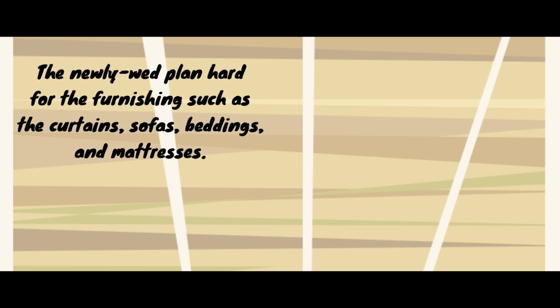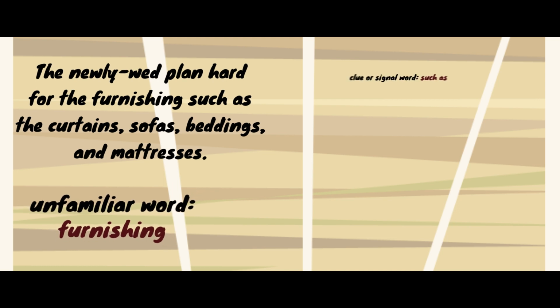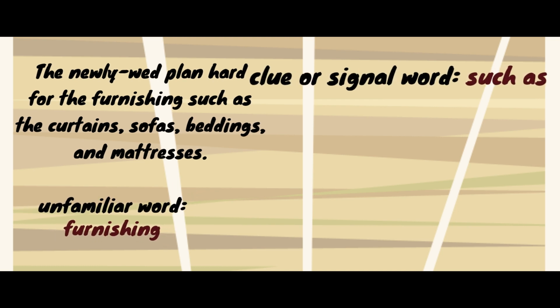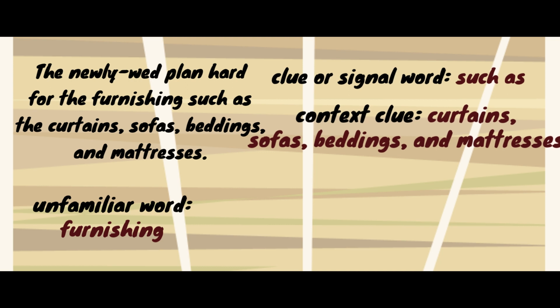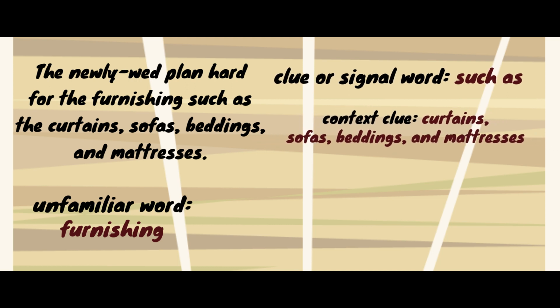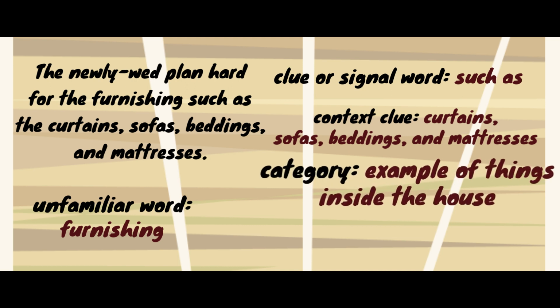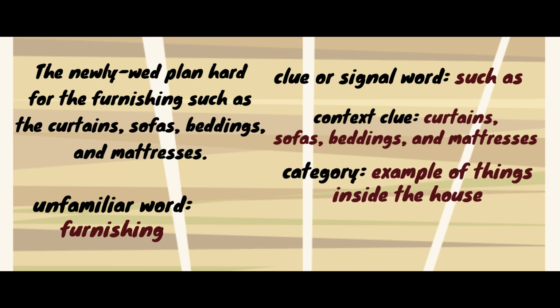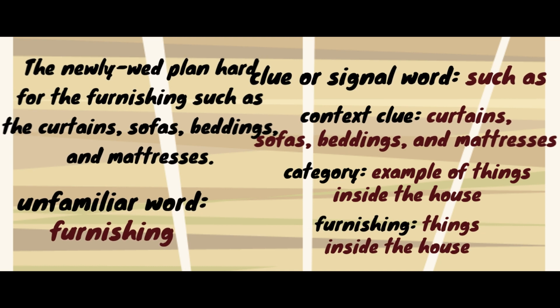Now, what is the unfamiliar word? The unfamiliar word is furnishing. What is the clue or the signal words? Such as. Now, what are the examples given or the context clues? Curtains, sofas, beddings, and mattresses. In general, how can you classify the given example? These are the examples of things inside the house. What is the meaning of furnishing? Things inside the house. Let us have another example.